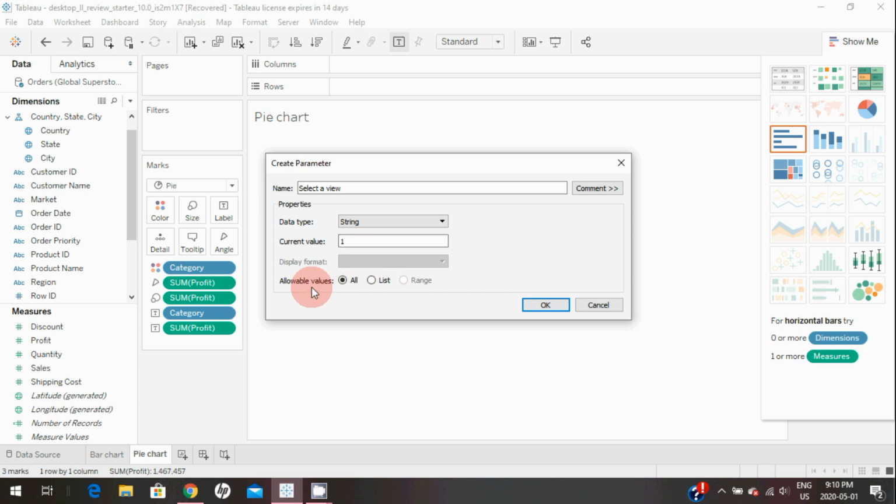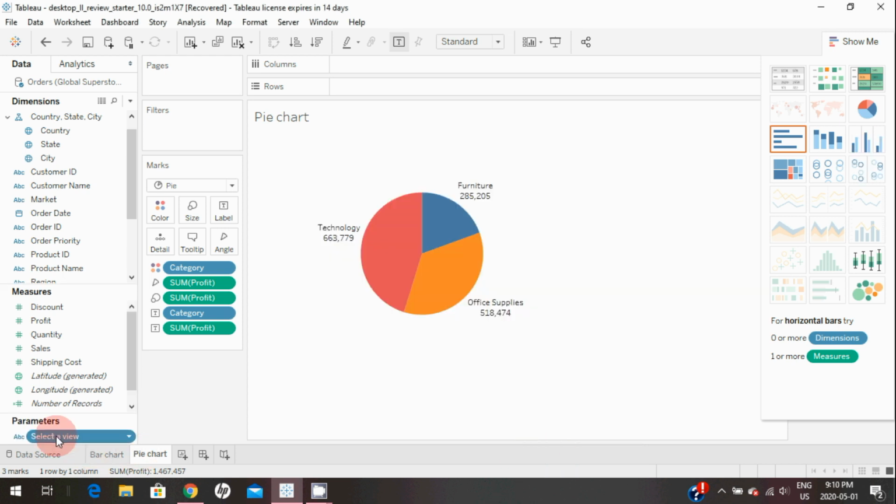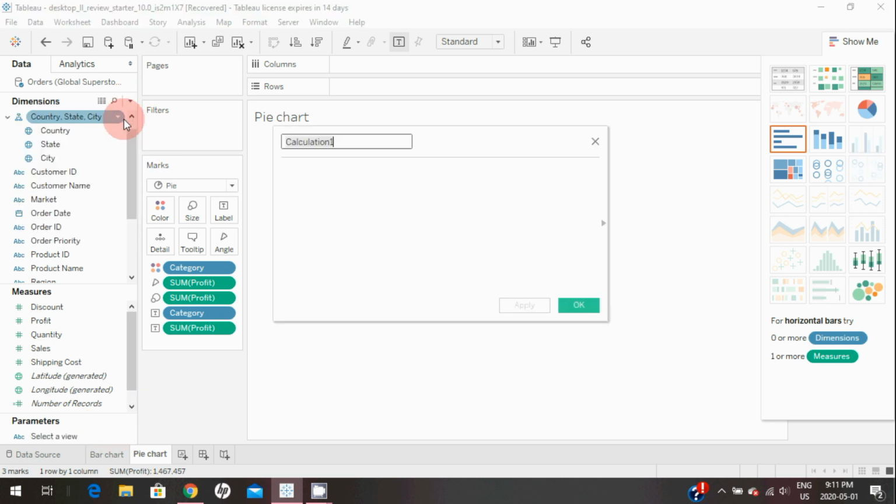And here in allowable values, you select list, and in value you type bar chart and pie chart and click OK. Here's our newly created parameter.